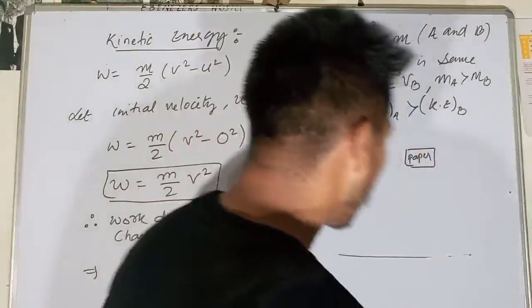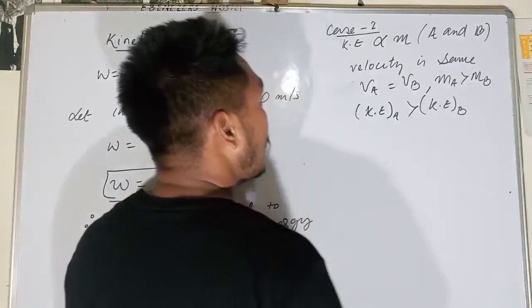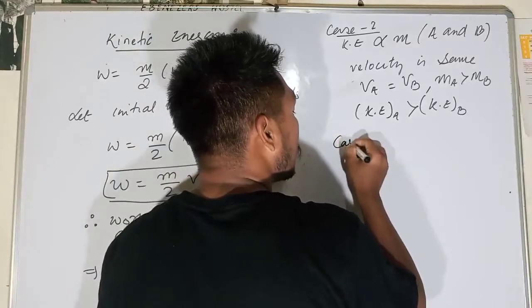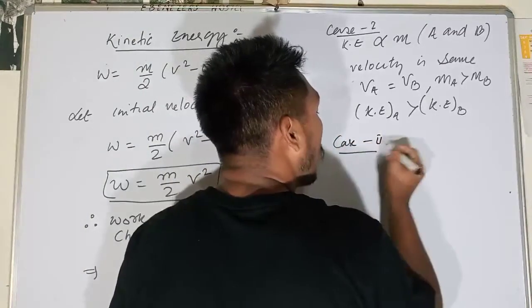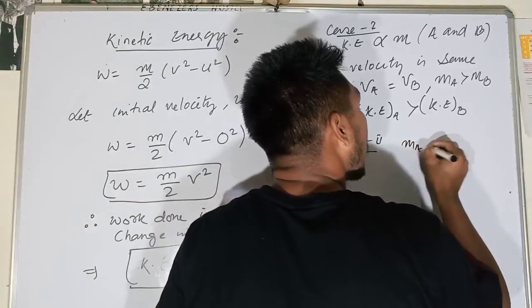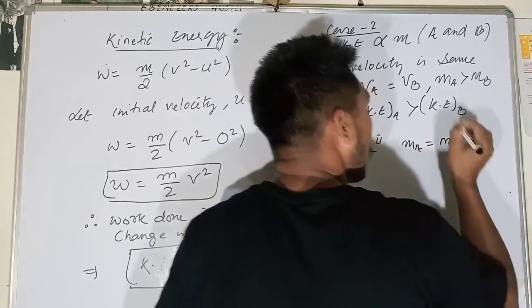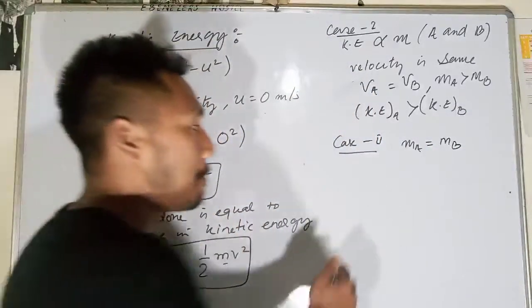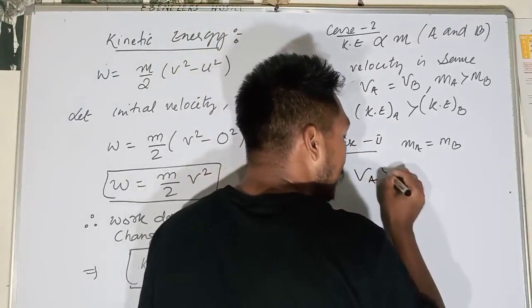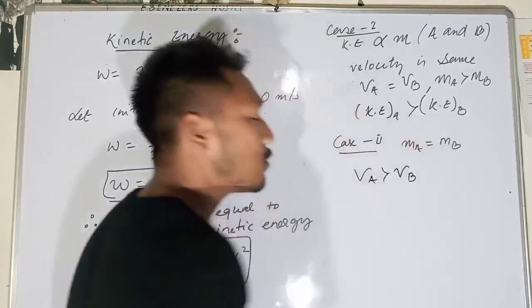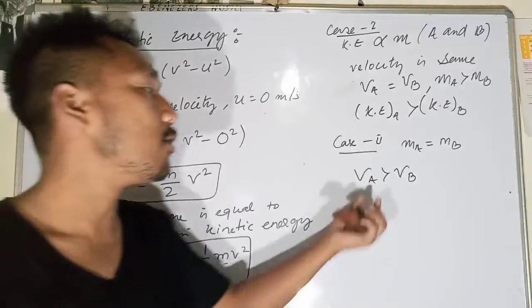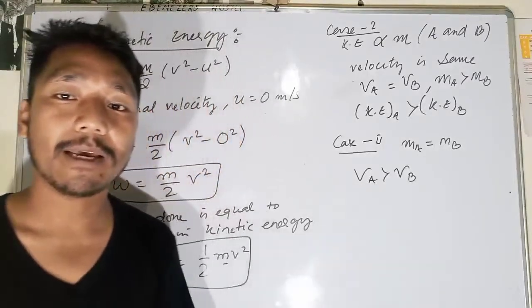Similarly, if I talk about case number 2, the mass of object A is equal to the mass of object B, but the velocity of object A is greater than the velocity of object B. Whose impact will be more now? The impact of object A will be greater.